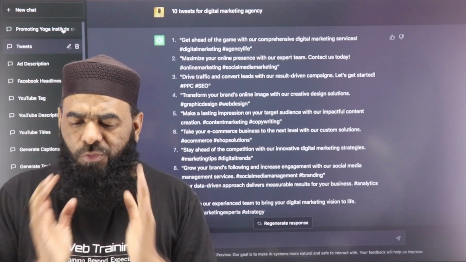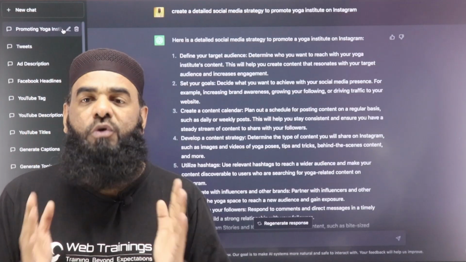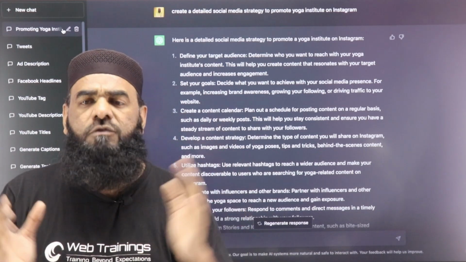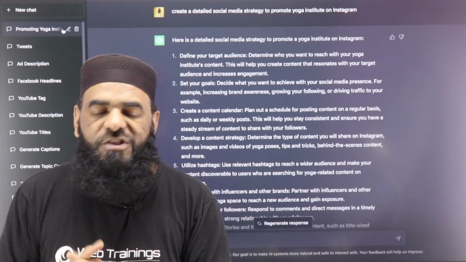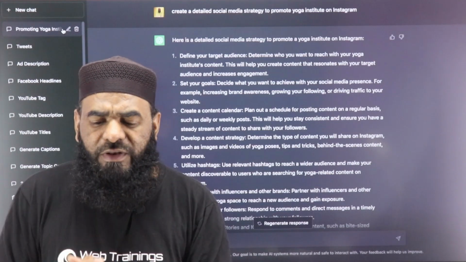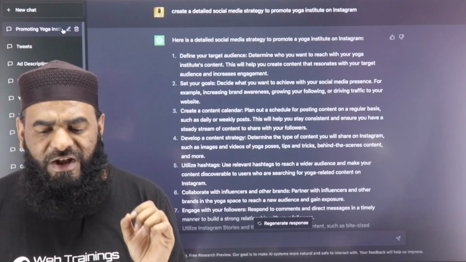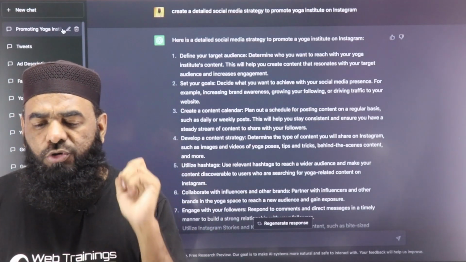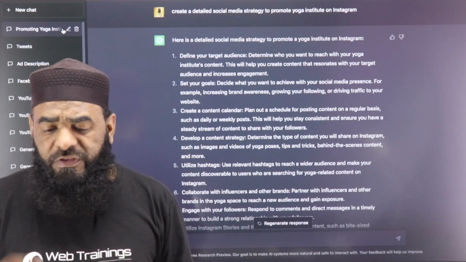And finally, the most important thing is this: we can create a complete social media strategy with ChatGPT. So if you just type a query like: create a detailed social media strategy to promote a yoga institute on Instagram, now you see there are 10 points.